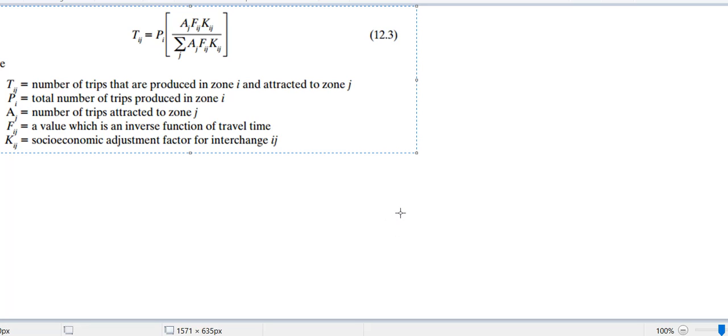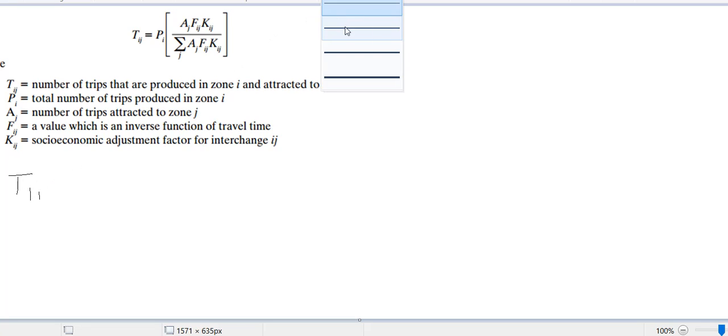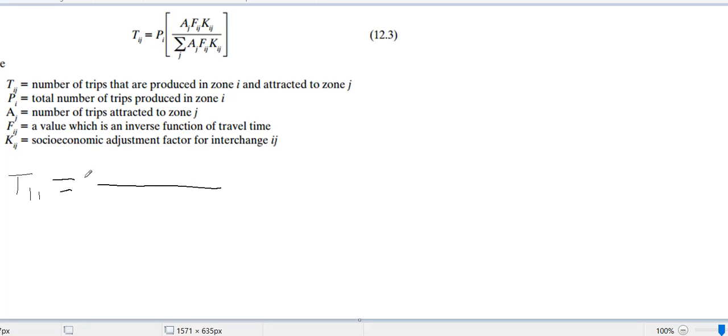Now if I want to calculate, say, T11, how to calculate? Using this equation, first I will write P1, because i is 1. Now T11 means i is 1, j is 1. That is something to understand.